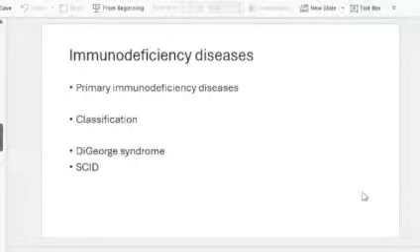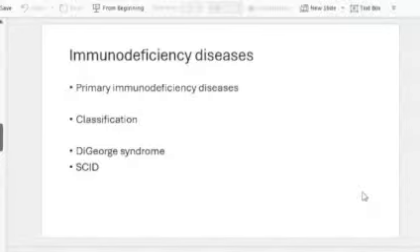So we have diseases affecting cell-mediated immunity, humoral immunity, and so on. The most commonly asked questions are about DiGeorge syndrome and severe combined immunodeficiency. DiGeorge syndrome involves cell-mediated immunodeficiency. Just go through the chart of different immunodeficiency diseases. That will be enough for immunodeficiency.